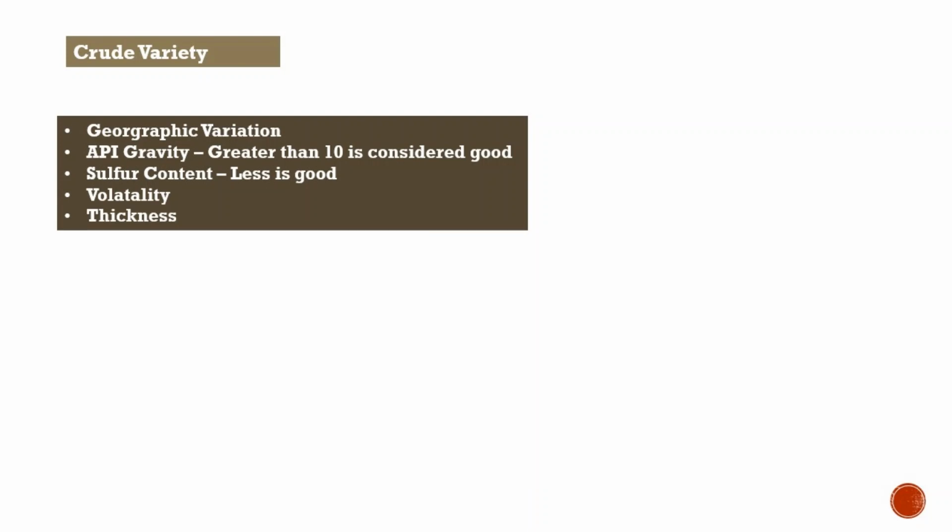One property is geographic variation, which means US oil is different, Brent crude oil is from Europe and has its own properties, and the OPEC countries' geographical area has its own properties, so the quality varies with geography. The other two measures are API gravity and sulfur content. API gravity is American Petroleum Institute gravity. An API gravity above 10 is considered good crude oil. For example, West Texas Intermediate, WTI, has an API gravity of 39.6, so it is the best.